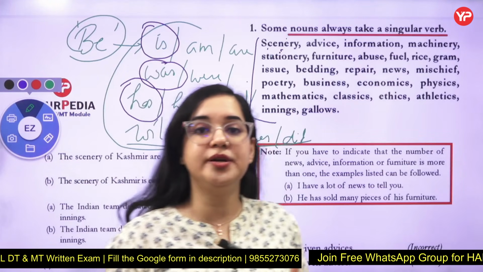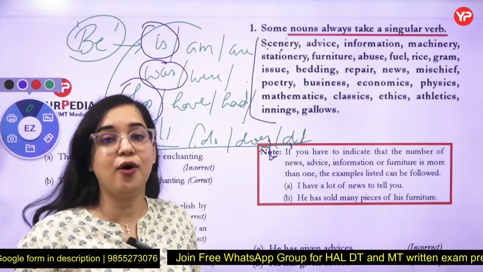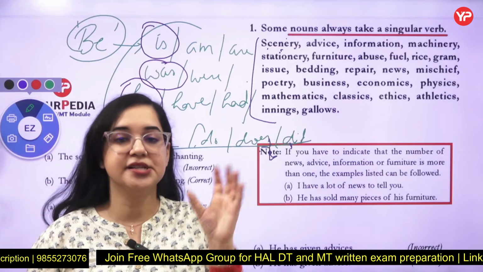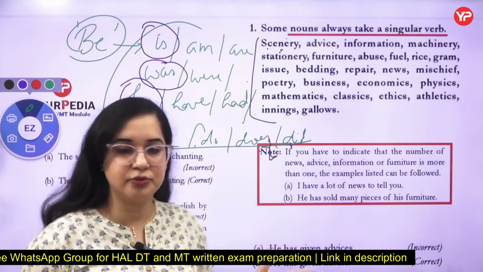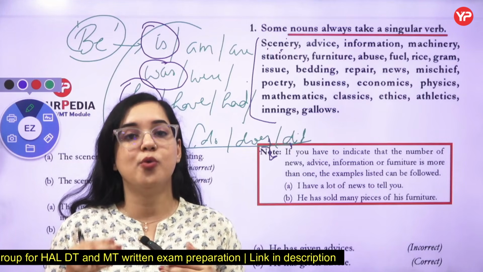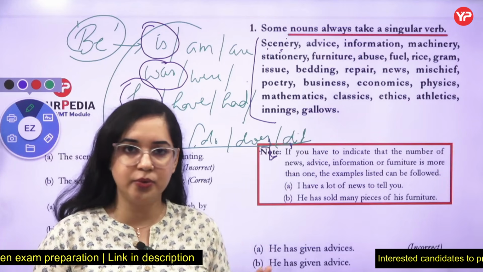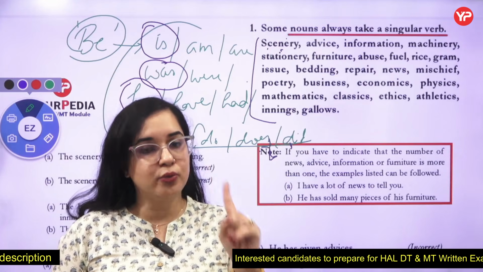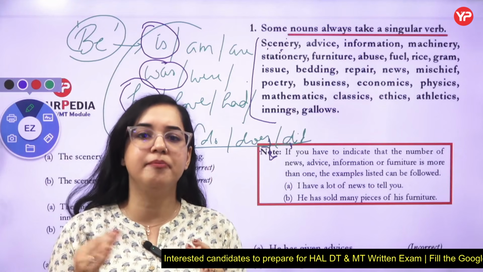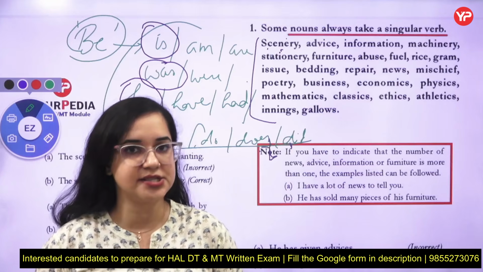So just go through these words, and they will always carry a helping verb that is singular in nature. The rules from 1 to 9, which I'll be counting with you, are more of the learning ones. I will be showing you the rule at the start. You can read it with me. You can download the documentation and read it together, because rules from 1 to 9 are more of memorization. For the rest we will be applying some logic and you will be understanding with me.